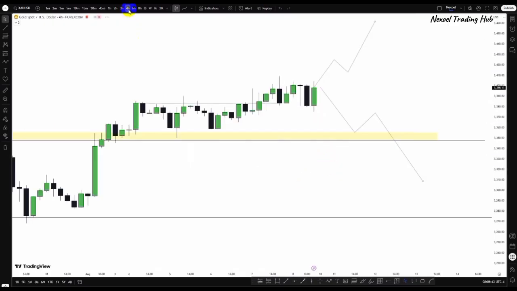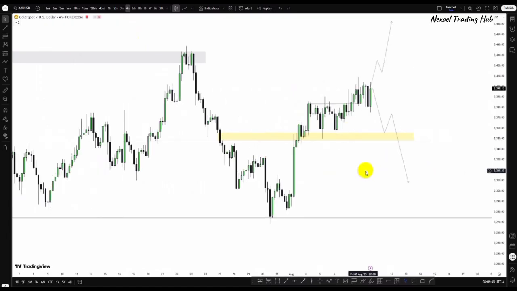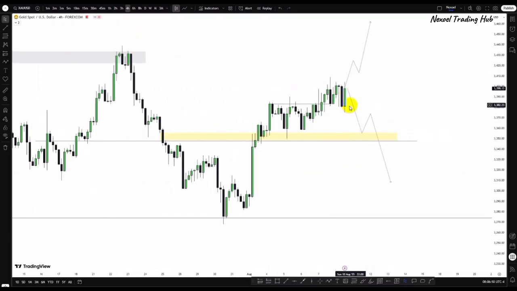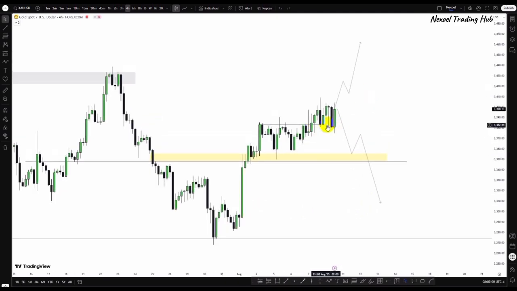So from the 4-hour time frame, it clearly means that if we have bearishness to the downside and price begins to take out these low points, then you want to wait for a pullback, and then we have bearish continuation to the downside into the bullish fair value gap zone. But if this sustains the bullish movement, staying above this consolidated movement that price broke through to the upside, then we want to see a bullish continuation to the upside.